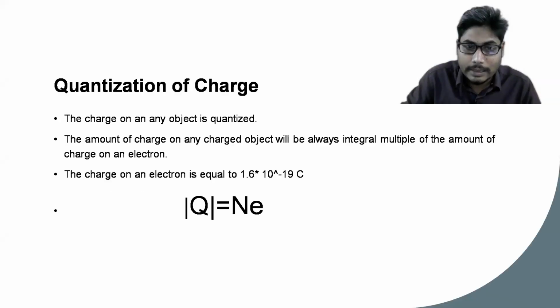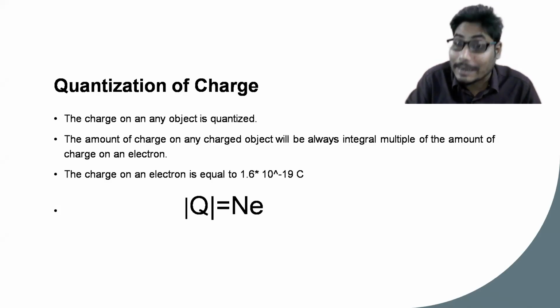So we can see the charge on any object. Which kind of charge can be possible on the object? The amount of charge on any charged object will always be an integral multiple of the amount of what? The charge on an electron. What is the charge on an electron? Basically 1.6 into 10 to the power minus 19 coulomb, and this amount is simply a fraction.